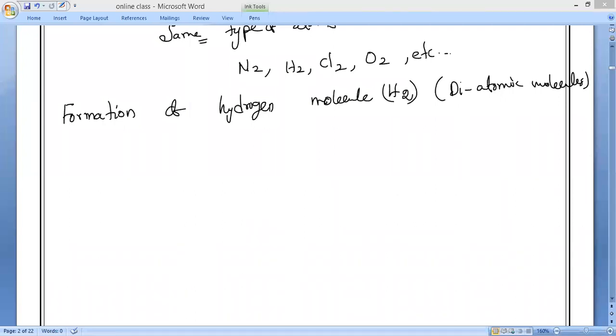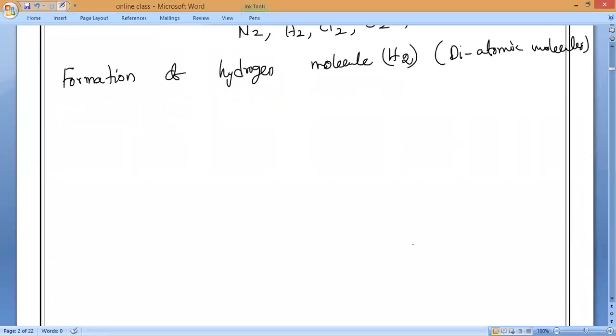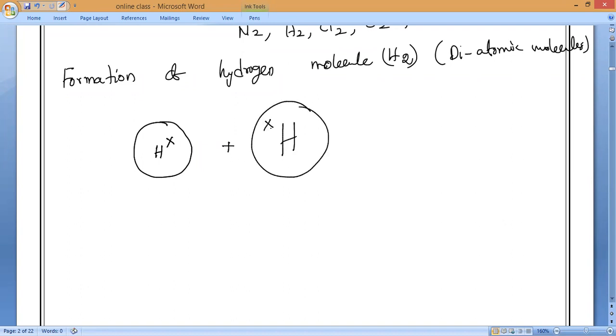Clear, all of you? Now if you take hydrogen, what is the valency shell? Only one shell will be there, with the symbol of hydrogen, having how many electrons? One electron. Plus one more hydrogen, also having one electron. They will both chemically combine together and form what molecule, guys?